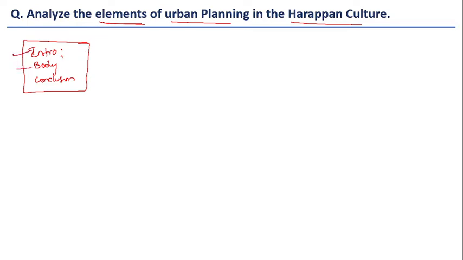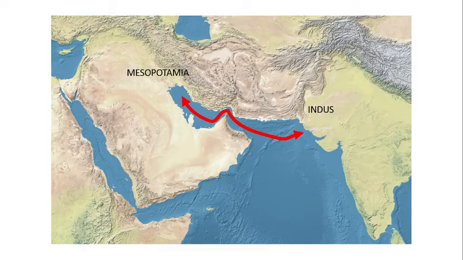In the body you can write the elements 1, 2, 3, 4, 5, 6 like that. And in the conclusion you can compare with other contemporary civilizations, like Mesopotamia and Egypt. Even comparing with those civilizations, the urban planning feature is very unique for the Harappan civilization. So this is broadly the introduction, body and conclusion. I will show you some images, where you will get an idea of how the urban planning was done in the Harappan culture.